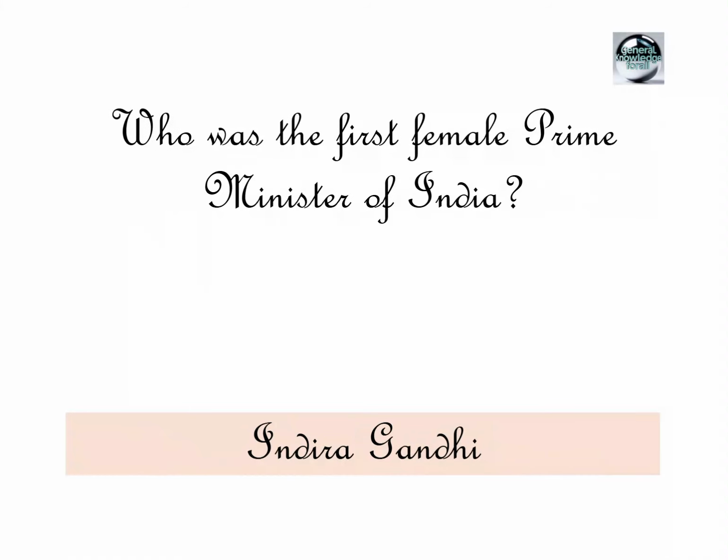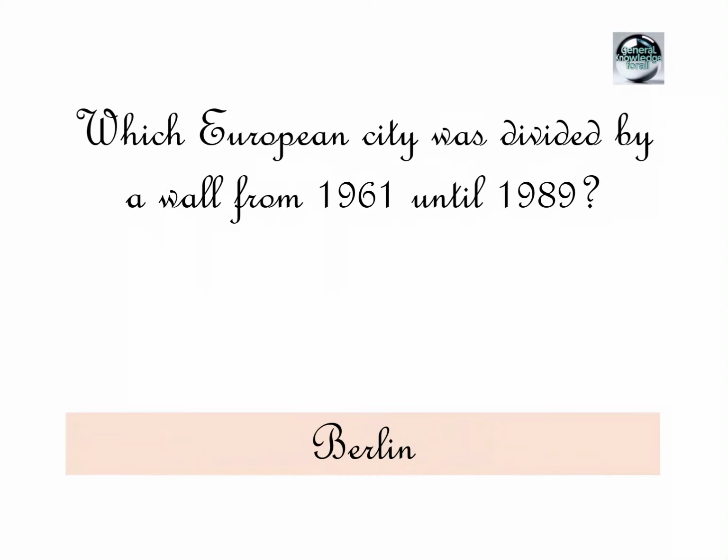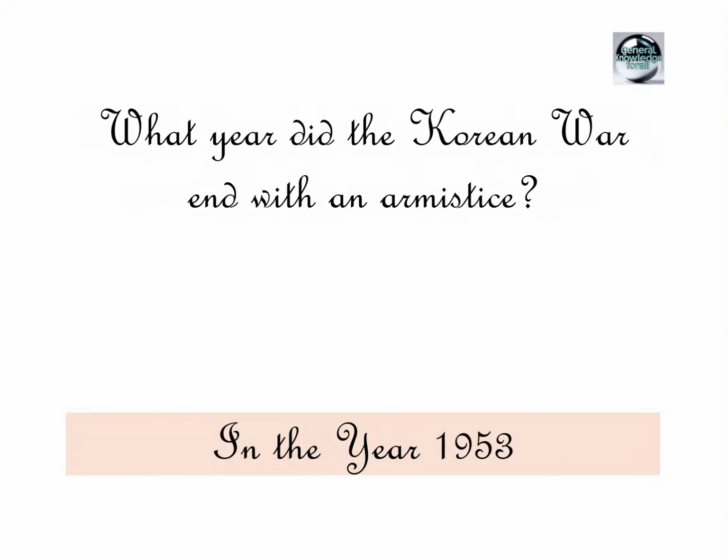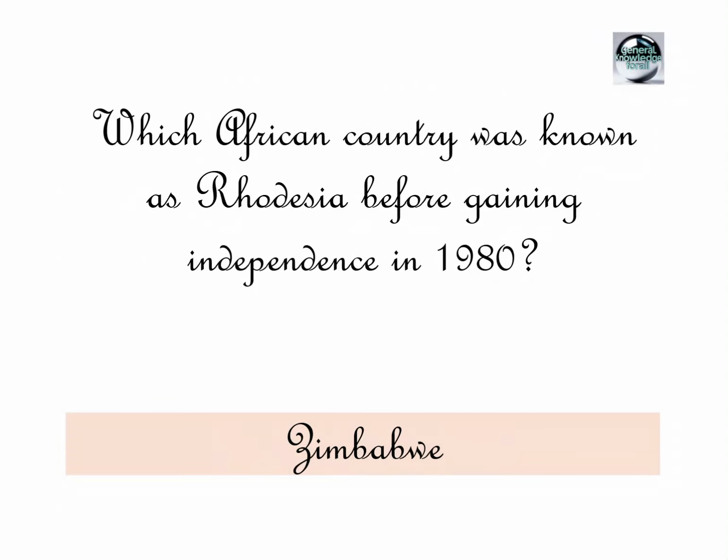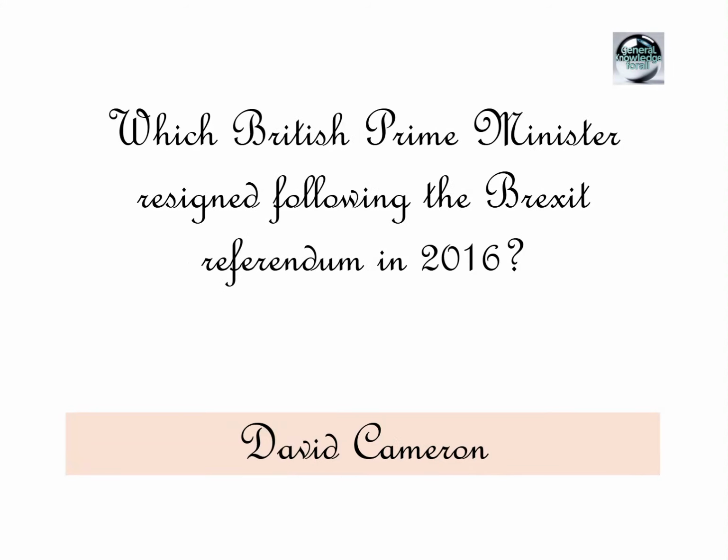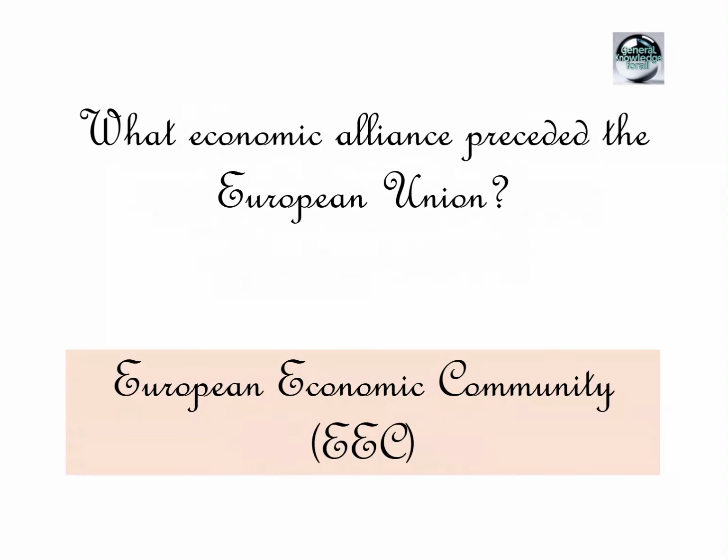Who was the first female Prime Minister of India? Indira Gandhi. Which European city was divided by a wall from 1961 until 1989? Berlin. What year did the Korean War end with an armistice? In the year 1953. Which African country was known as Rhodesia before gaining independence in 1980? Zimbabwe. Which British Prime Minister resigned following the Brexit referendum in 2016? David Cameron. What economic alliance preceded the European Union?